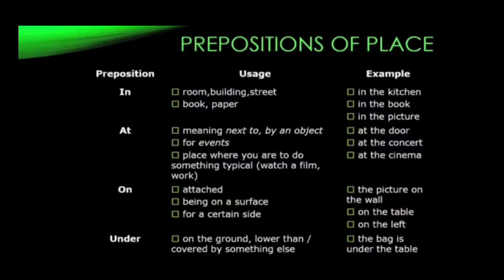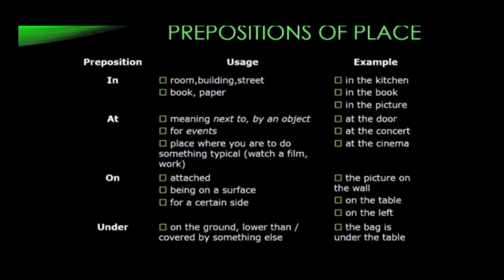The next preposition: on. Look at here for usage. Attached, being on a surface or a certain side. So for example, where is the picture? The picture is on the wall. Where is the cat? It is on the table. Screen on the left. Okay, children. So to show the sides and to show the object where it is being kept. So that's all for the preposition of place on.